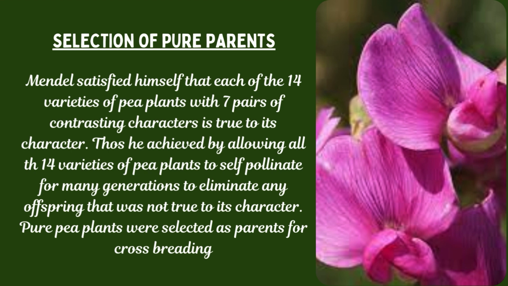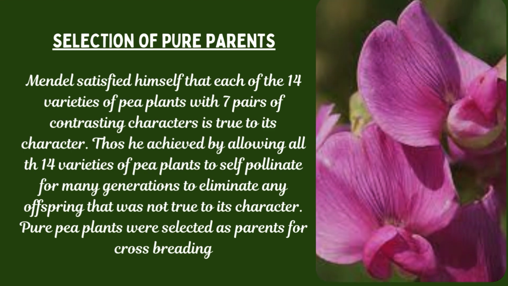But to satisfy himself that all the 14 varieties of pea plants are true to their character, he allowed all the 14 varieties of pea plants to self-pollinate for many generations and eliminated any offspring that was not true to its character. Pure pea plants thus obtained were selected as parents for cross breeding.